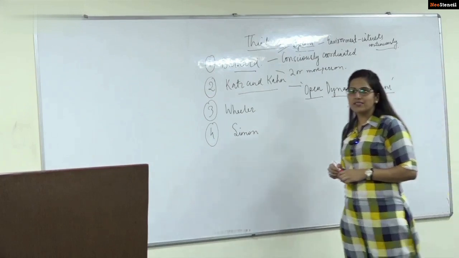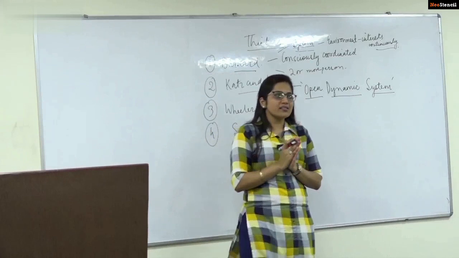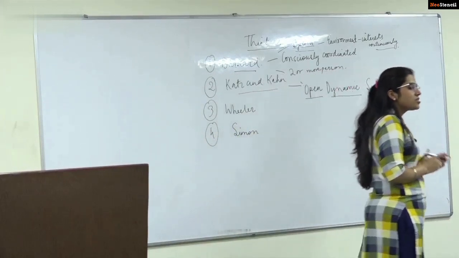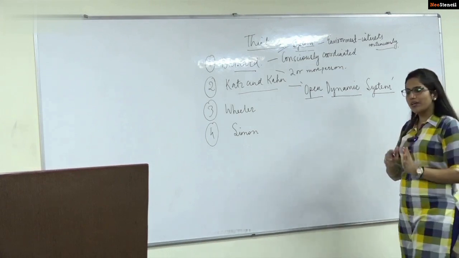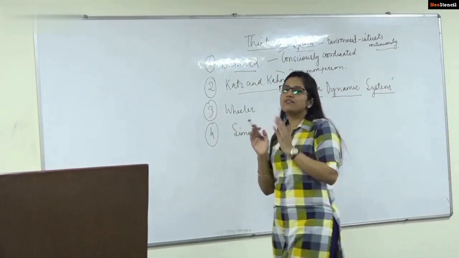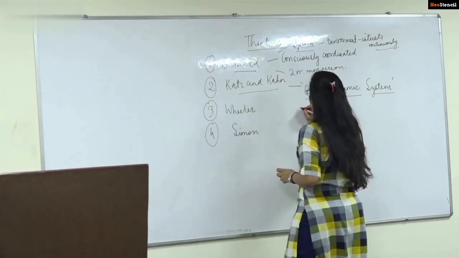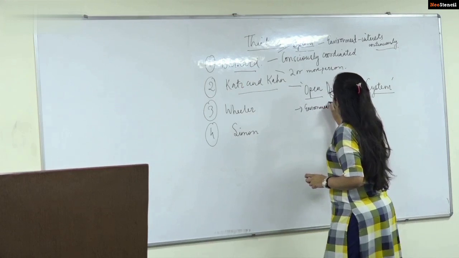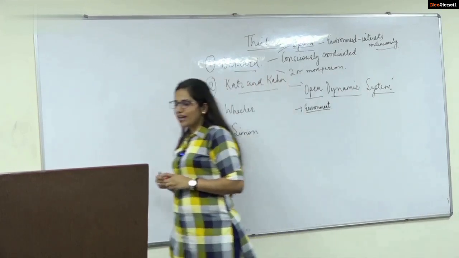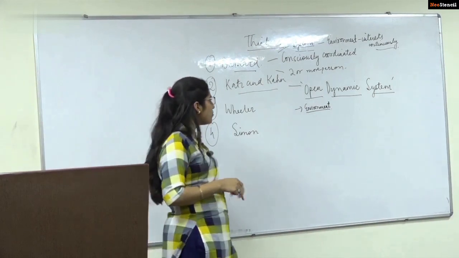Open. Why is an organization open? See, what he has tried to specify is that an organization does not exist in isolation. It exists in a particular environment. It interacts with this environment. It gets affected by this environment. So basically, it is an open system. You have an environment here which affects its activities, right? It sources its inputs, its resources from this environment.